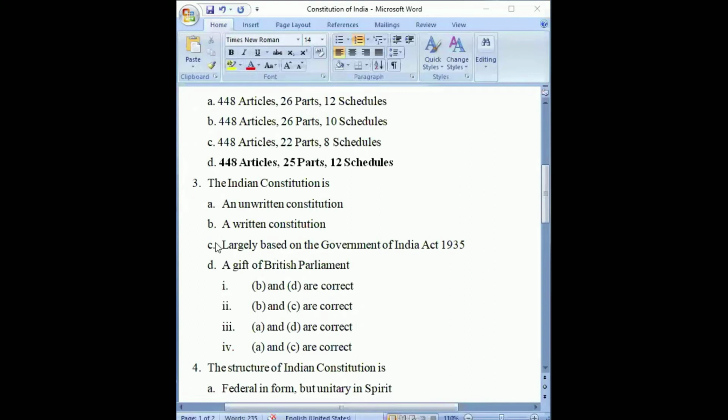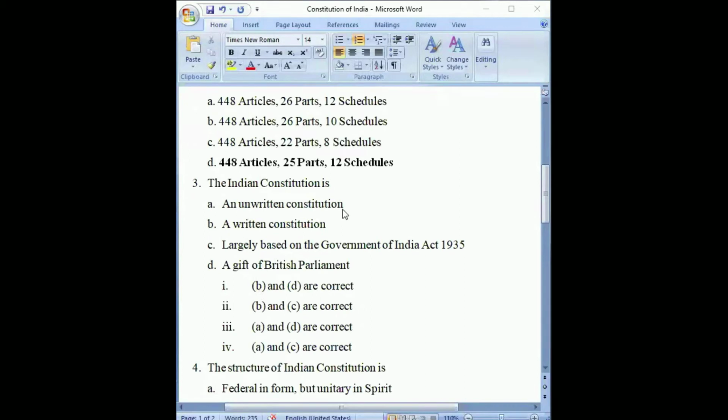Now here, the options are not like one option would be correct. They have given combinations, right? That means two of these four options would be correct. So any two of these would be correct and two would be incorrect. So what are the correct options?